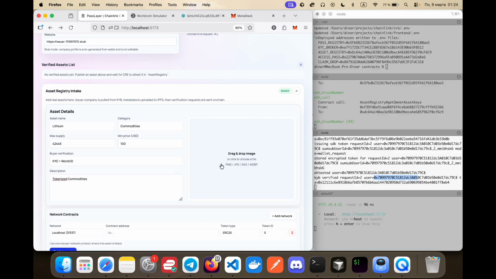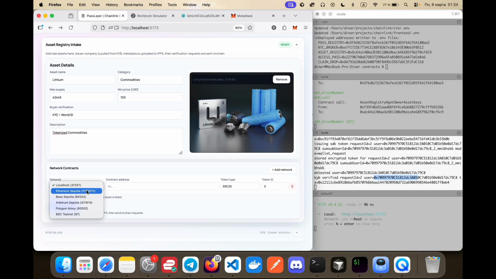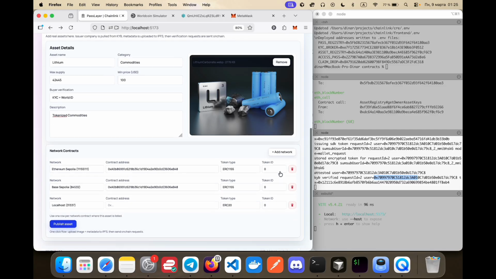So we put the basic information, pictures, and smart contract, and which verification is required for this type of asset. And this can also be reusable and used as a primitive for another platform.